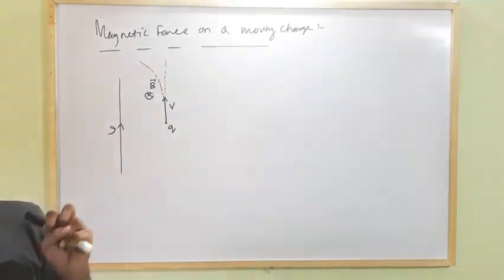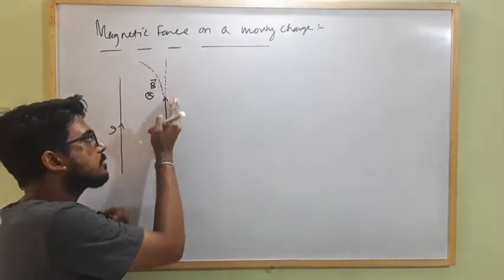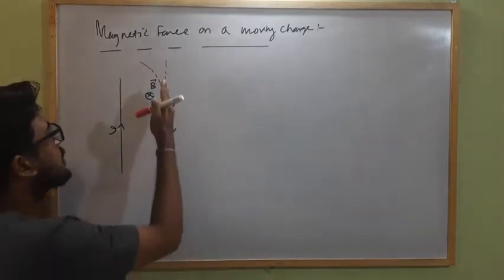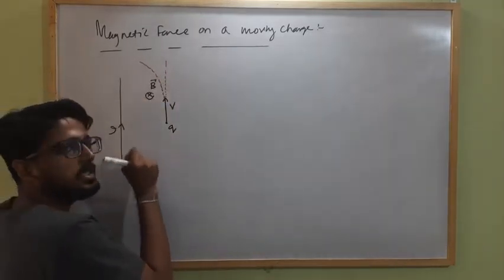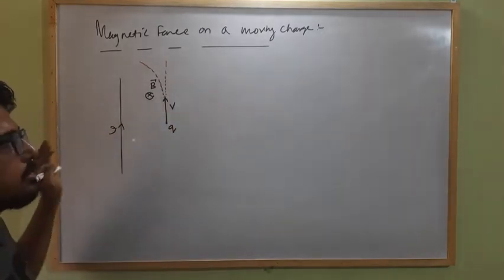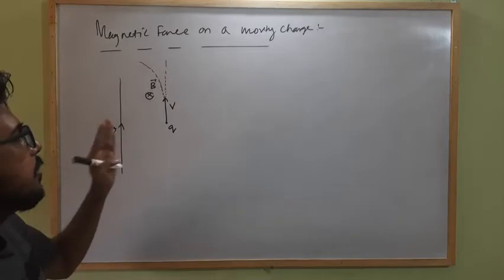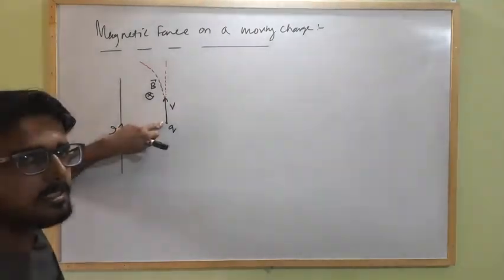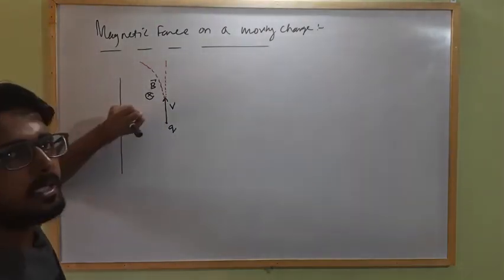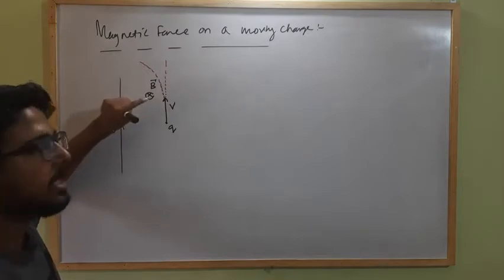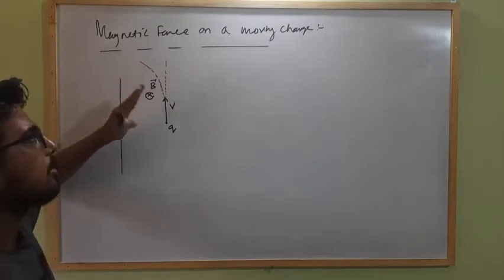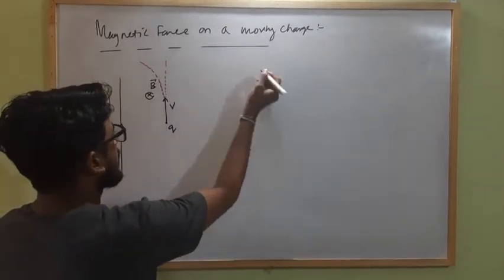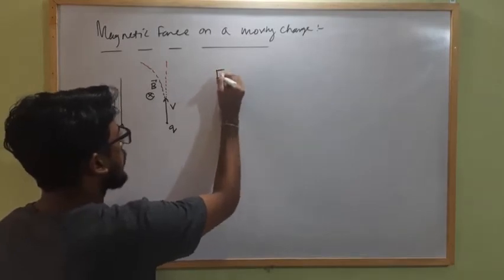It was also observed that due to that external force, the moving charge only gets deviated from its initial path, but there is no change in its speed, that is, no change in the magnitude of its velocity. Only the direction of velocity gets changed. That means the force acting on the moving charge is always perpendicular to the direction of its velocity. It was also experimentally observed that the force acting on it due to the external magnetic field is known as the magnetic force.